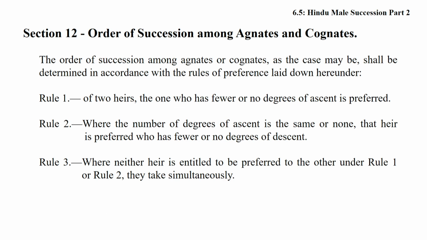Friends, now we understand the meaning of agnates and cognates. Two persons are agnates when they are wholly connected through males. For example, grandfather, great grandfather and great grandmother are agnates. But when two or more persons are connected not wholly through males, they are cognates. For example, mother's father and mother's father's father.